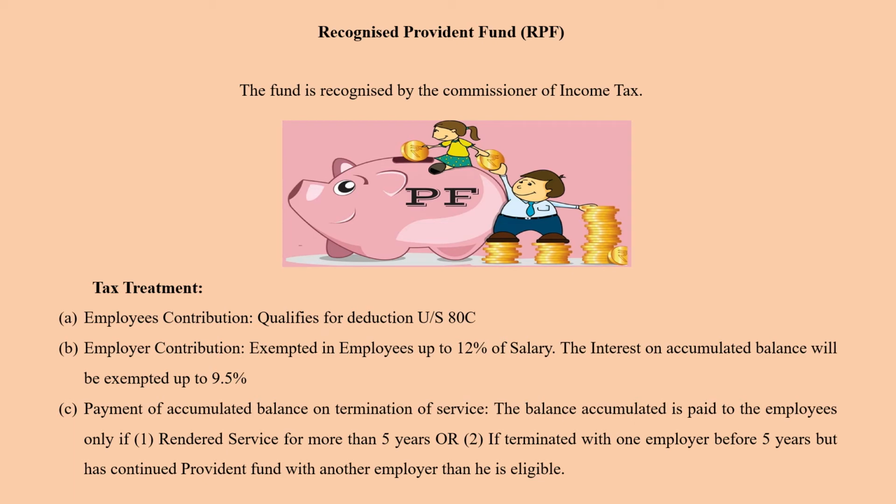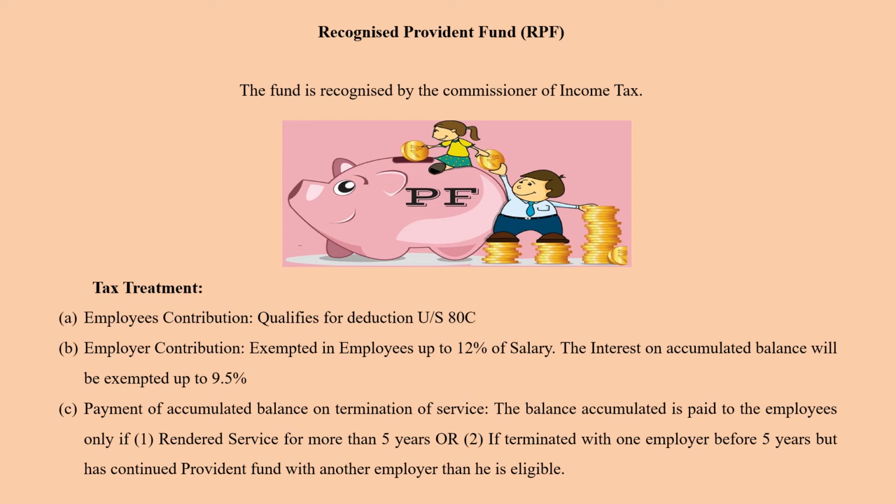The balance accumulated is paid to the employee only if he renders service for more than 5 years, or if terminated with one employer before 5 years but has continued the same provident fund with another employer, then he will be eligible. So when he is going to be terminated, the accumulated provident fund will be returned back to him. The entire amount that he has collected as provident fund will be given back to him.